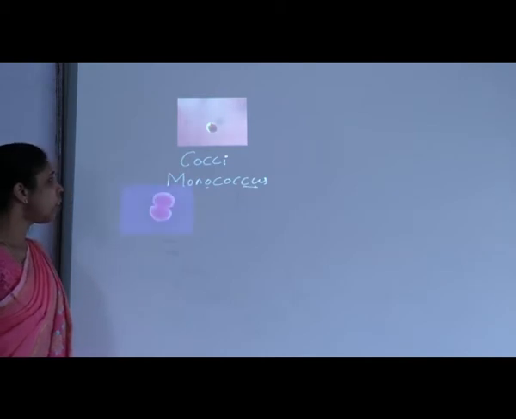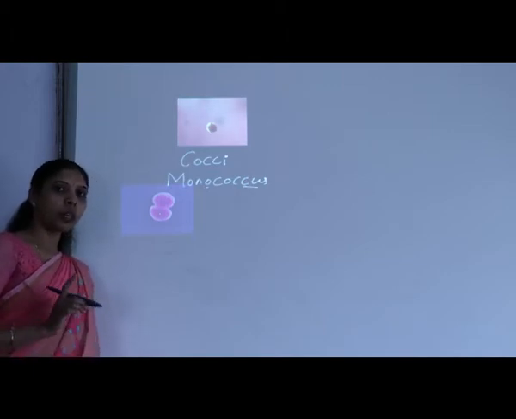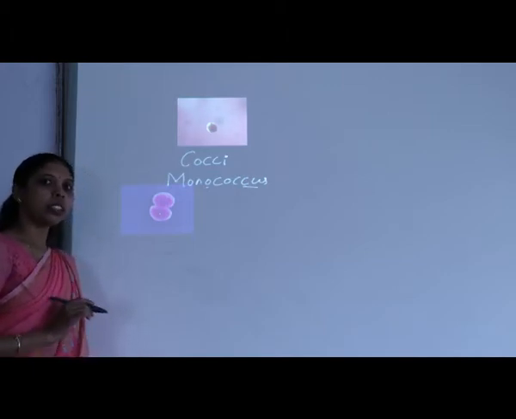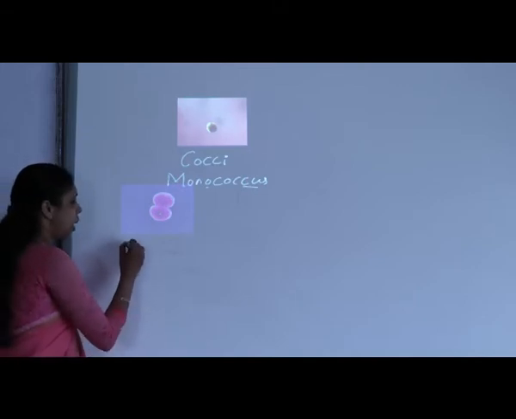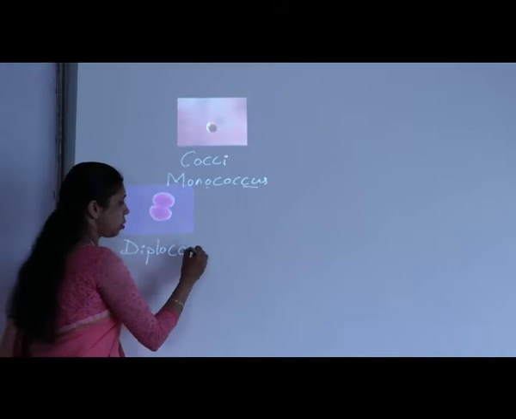Then the second one we are observing here: two spherical shaped cells together forming a bacteria. Such bacteria is known as diplococcus, diplo meaning two.